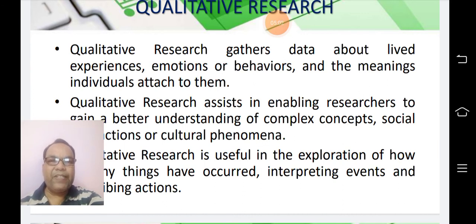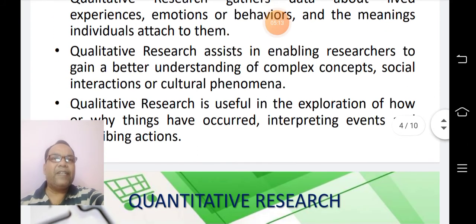So, qualitative research aims at collecting qualitative data. Qualitative research assists in enabling researchers to gain a better understanding of complex concepts, better understanding of social interactions, better understanding of cultural phenomena.